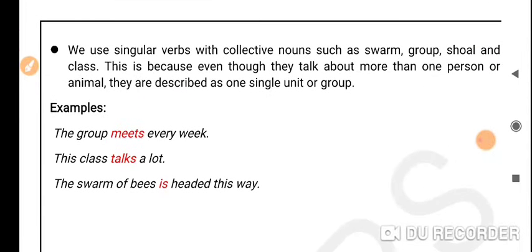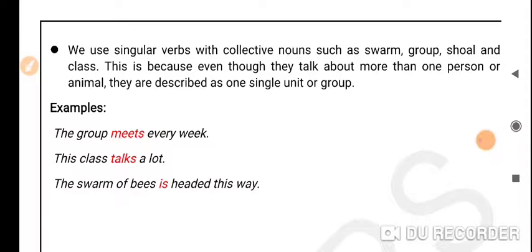And the last rule that we need to remember is that we use singular verbs with collective nouns. For example, swarm, group, class, team. Whatever collective noun we know, they are treated as a single unit. They are always treated as a single unit or group. That is why whenever we are talking about collective nouns in a sentence, with them we use singular verbs.